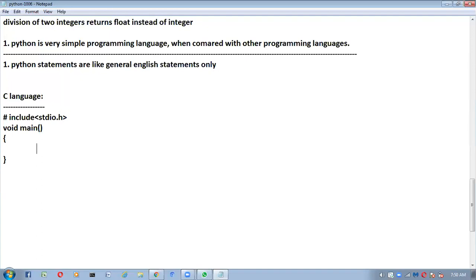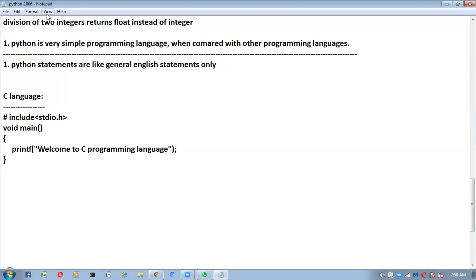Between these curly braces, we have to write printf, welcome to C programming language.